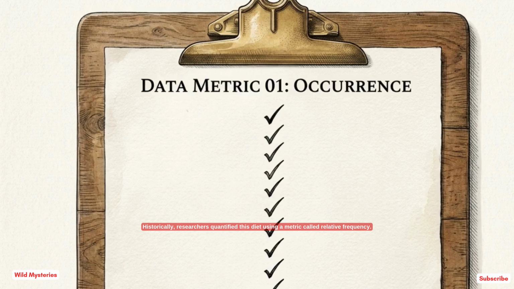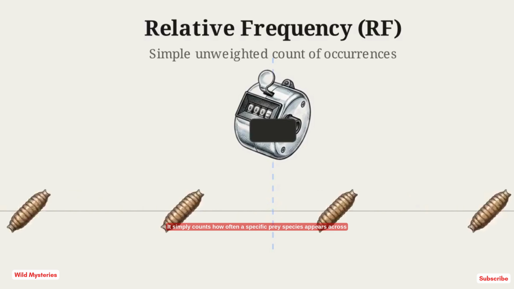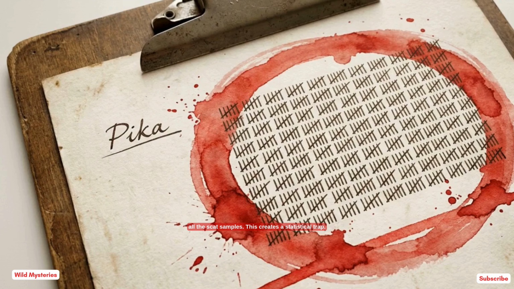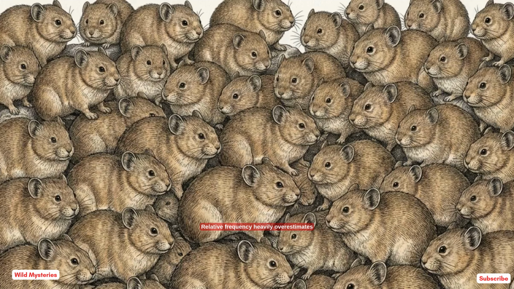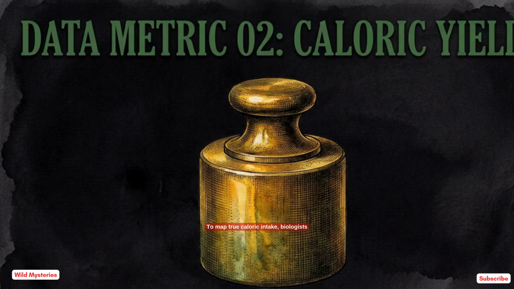Historically, researchers quantified this diet using a metric called relative frequency. It simply counts how often a specific prey species appears across all the scat samples. This creates a statistical trap. Relative frequency heavily overestimates the dietary importance of animals like pikas and voles. A snow leopard might eat many of them, but they yield very few calories. To map true caloric intake, biologists must use a corrective metric known as Relative Biomass Consumed, or RBC.